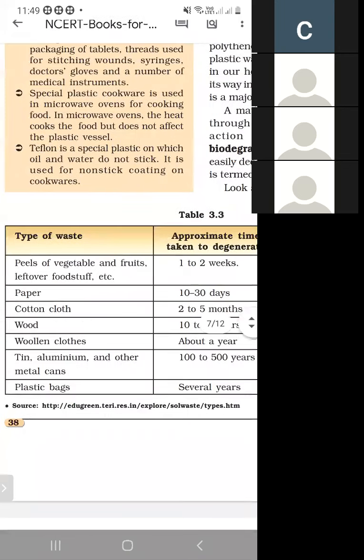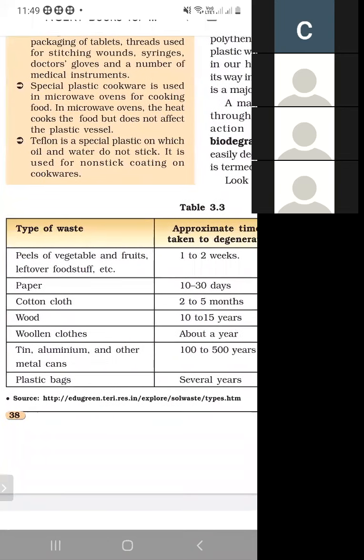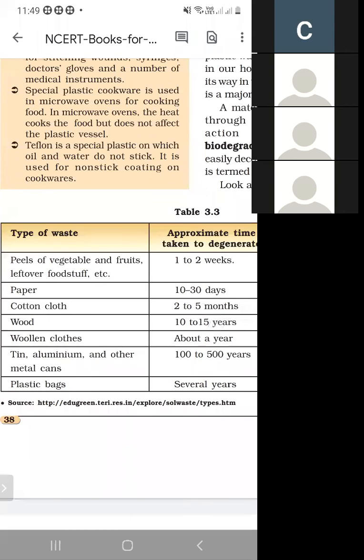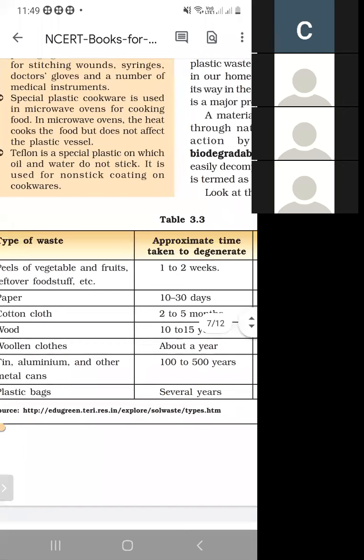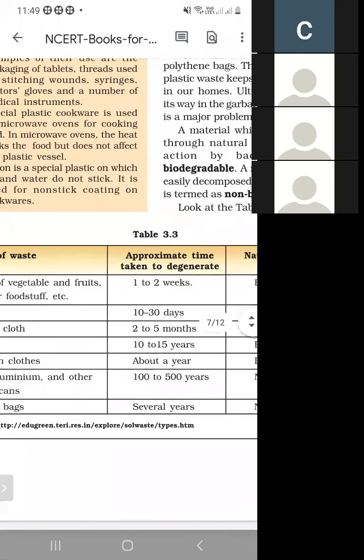And next is tin, aluminium, and metal cans. These take 500 years to degrade. And plastic bags take several years to degrade. So plastic bags are non-biodegradable, and tin and aluminium are also non-biodegradable.